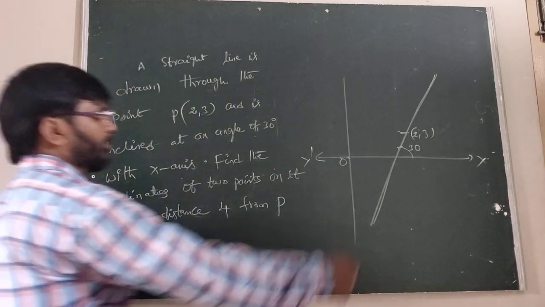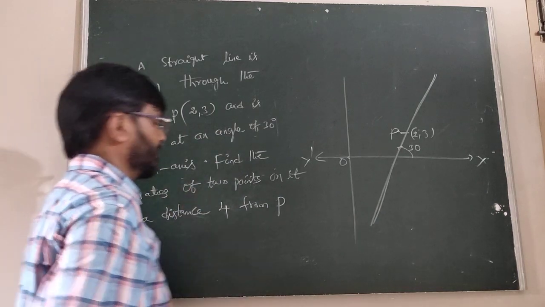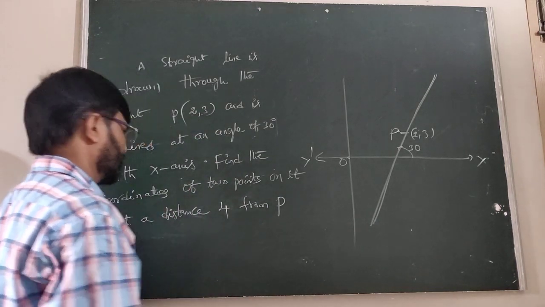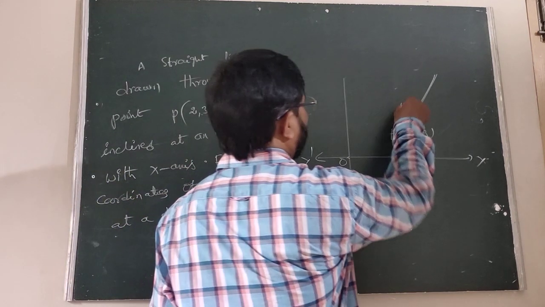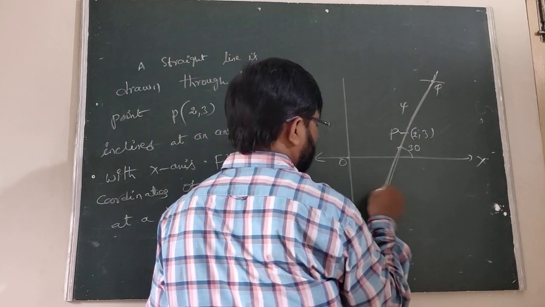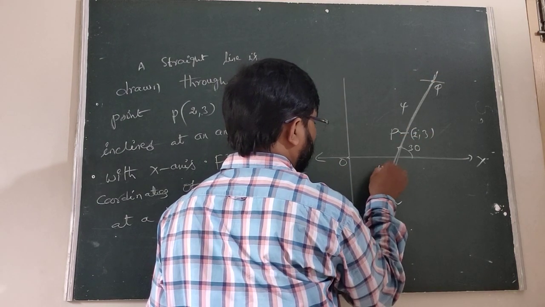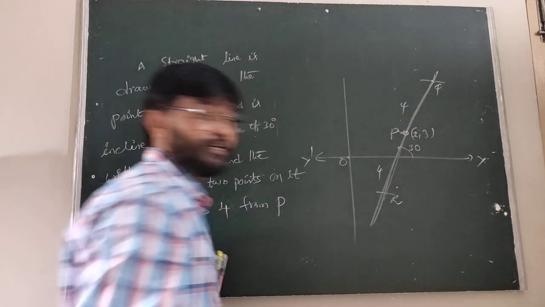Now we find the coordinates of the two points on it at a distance 4. Suppose these are Q and R. Therefore these Q and R are at a distance 4 from the point P.